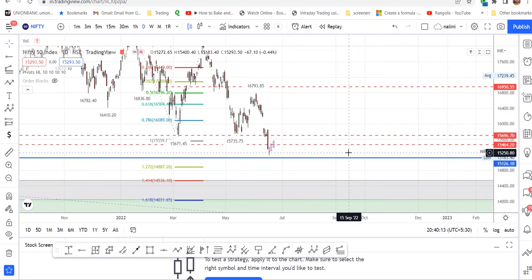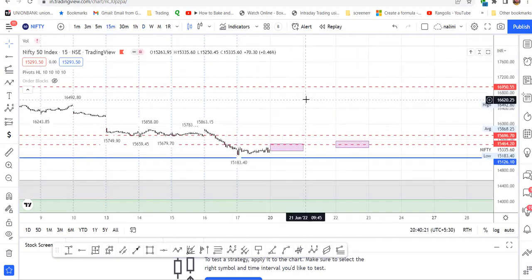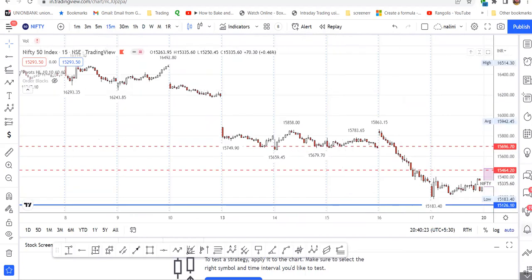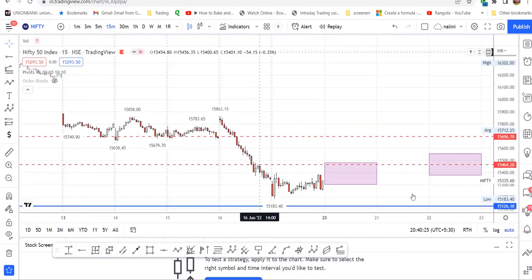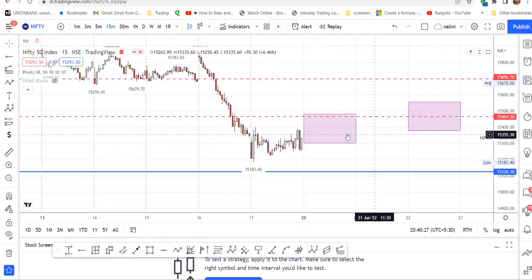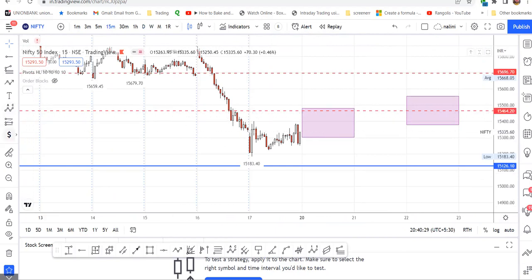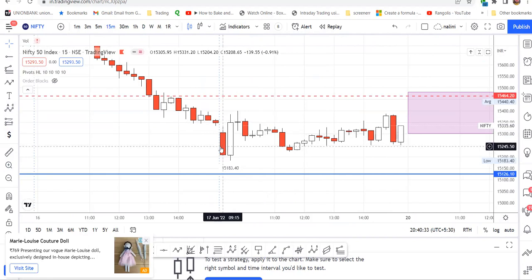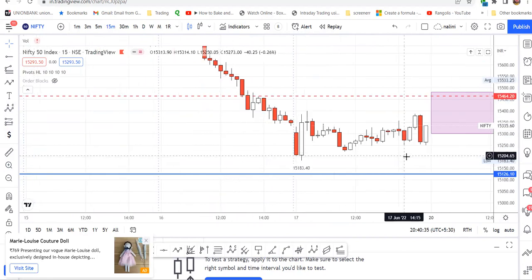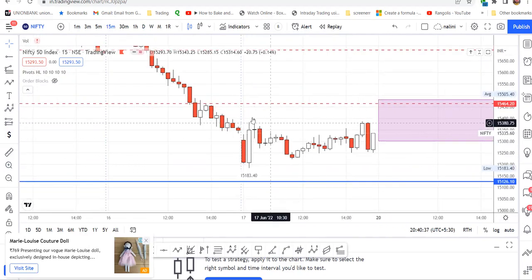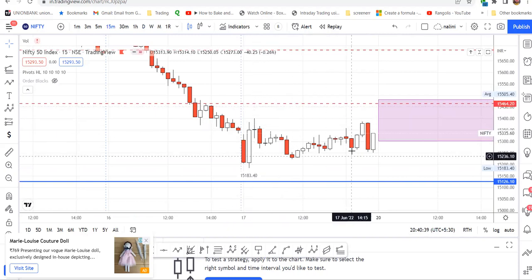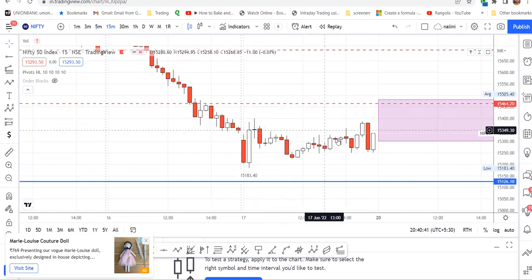And let me also talk about yesterday's price action. Let me go to the lower time frame, 15 minutes, and reset the chart. See what happened: yesterday the market fell down to this level and a buyer stepped in, and then it was sideways movement.